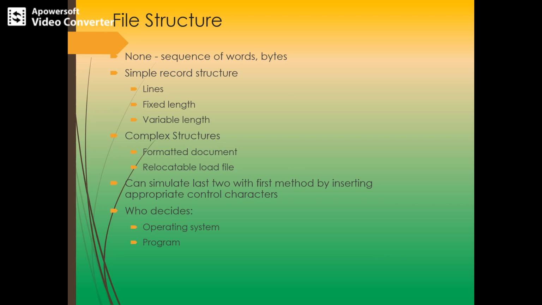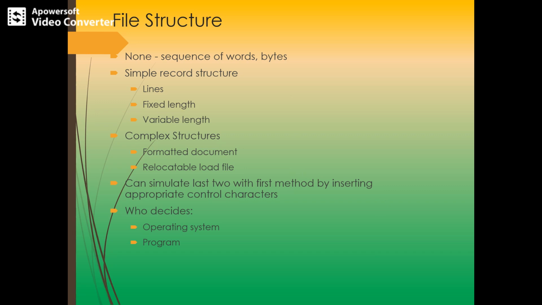There will be a byte sequence, or it may be a record sequence. So structure may be in terms of bytes or in terms of records. And when we say record, it can be a simple record structure or it may be a complex structure. In a simple record structure, it may consist of lines, and the lines may be fixed length or variable length. In case of complex structures, it may be a formatted document or a load file.